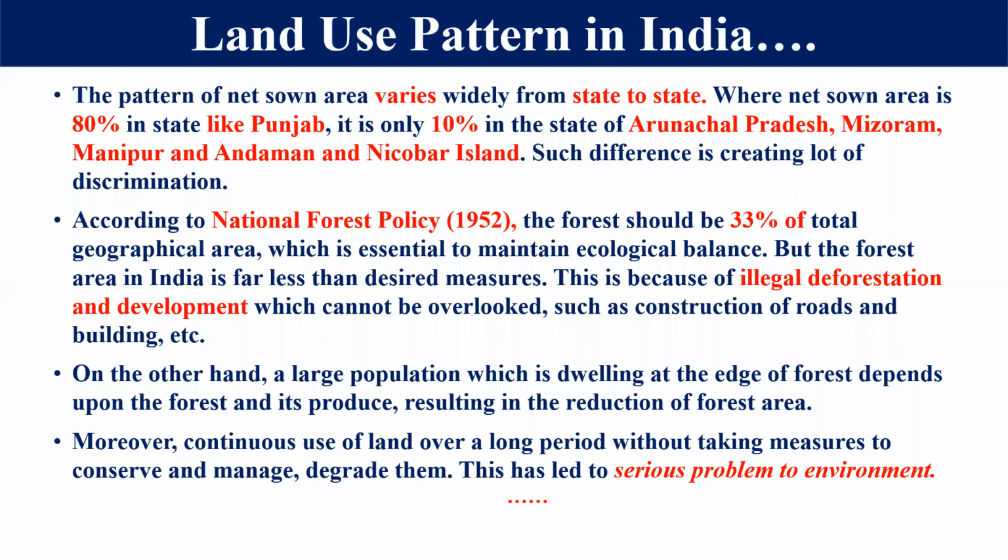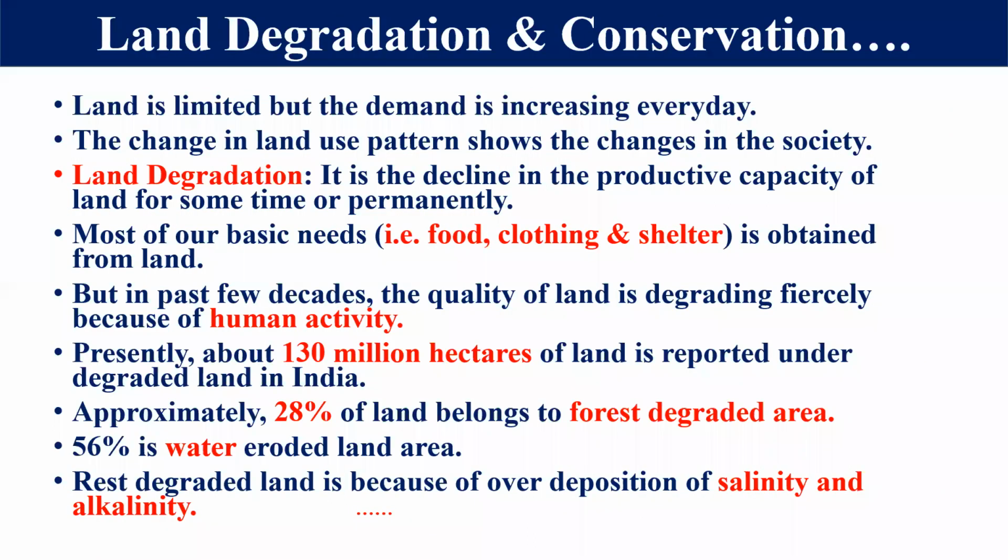So land degradation means the quality of land is going to decrease. So my dear student, we have to take care about it, because land degradation means the decline in the quality and productive capacity of the particular land. It means the productive capacity of that particular land is declining.